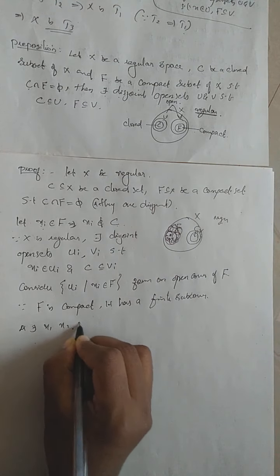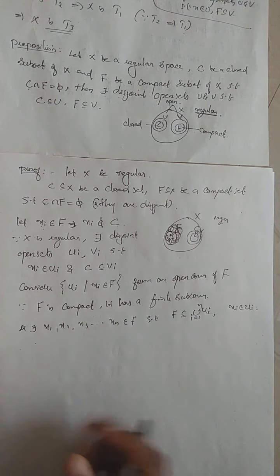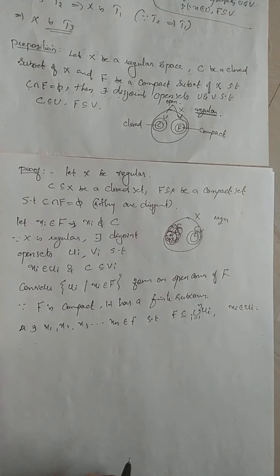That means we consider the open sets around x1, x2, up to xn, and their union contains our capital F because it is compact.